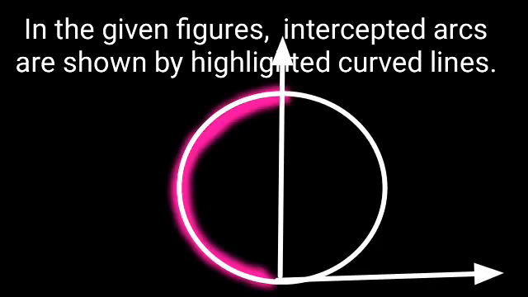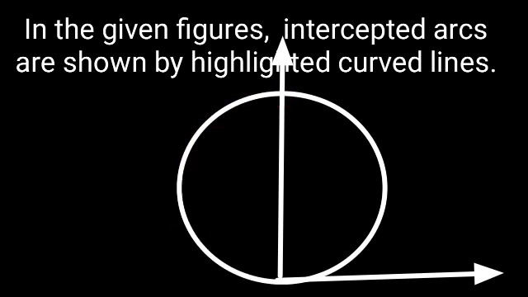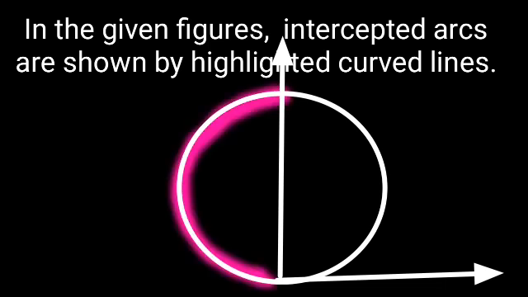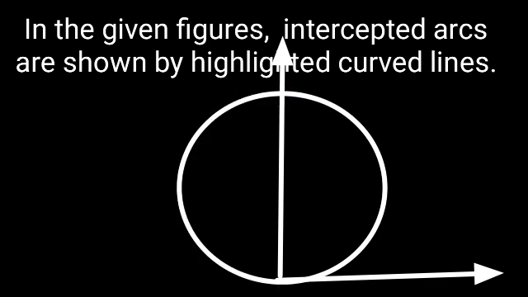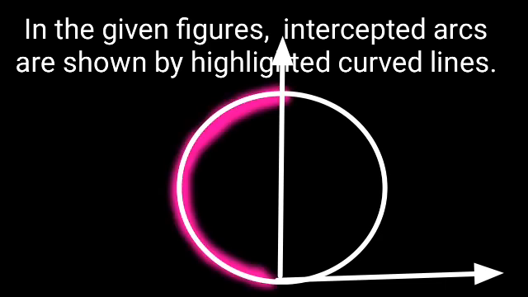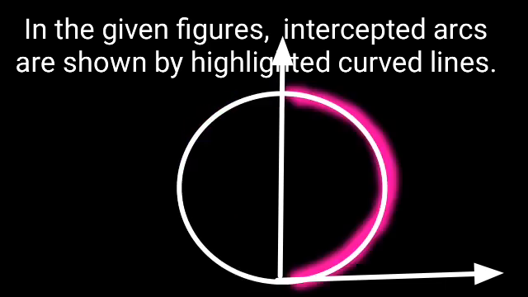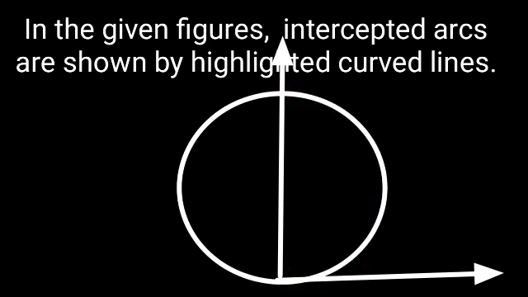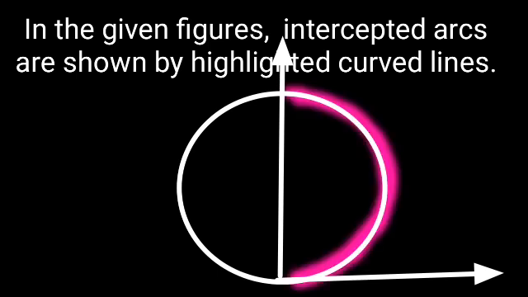This arc is also an intercepted arc. This left-hand side arc is not an intercepted arc, but the right-hand side arc is an intercepted arc.